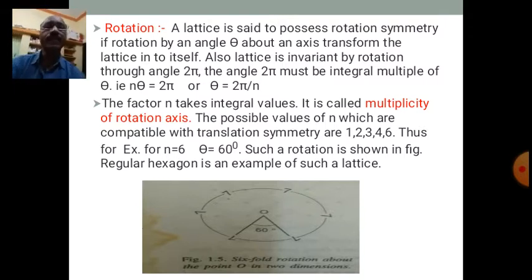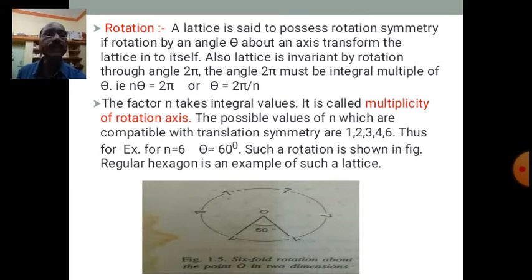So, for example, if n is equal to 6, then from the above equation, 360 divided by 6, we get theta is equal to 60 degrees. It means the lattice repeats itself after an angle of 60 degrees. Such a rotation is shown in the figure. The number 7 in the figure given below, shown on the lower side, is being repeated after an angle of 60 degrees.